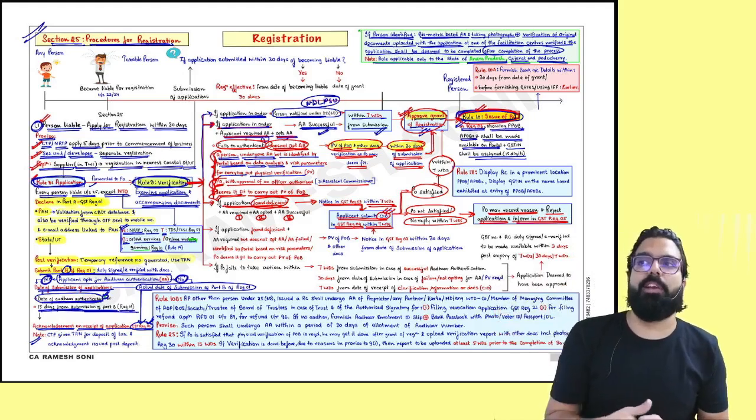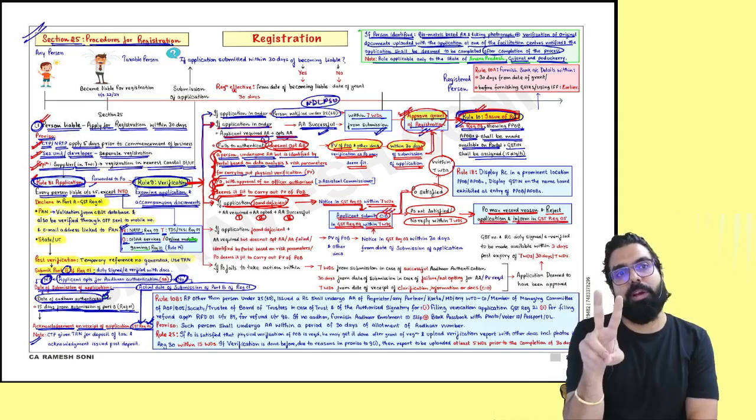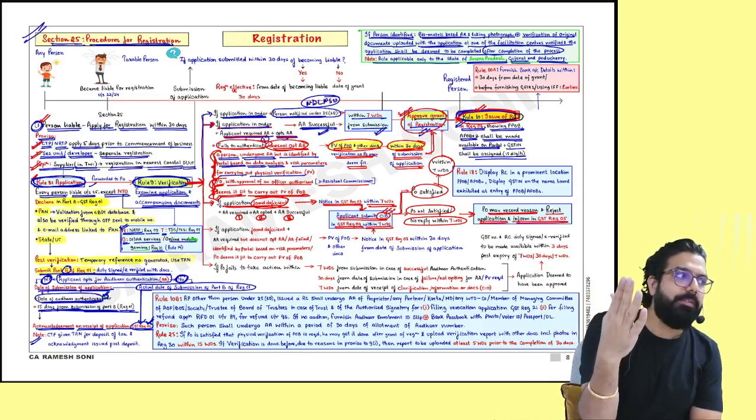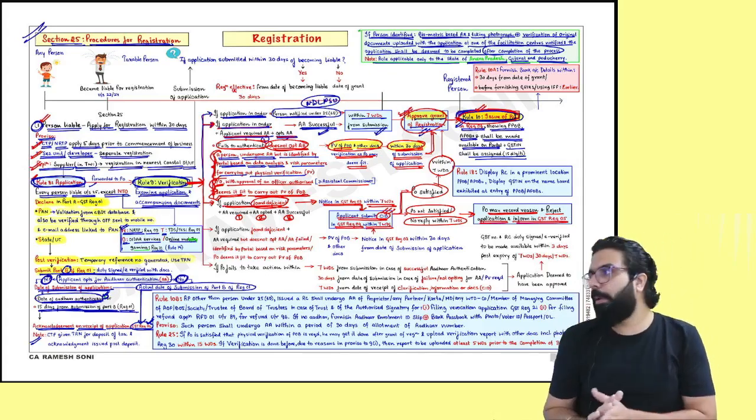Within how many days will they send you the notice? 7 working days. You should reply within how many days? 7 working days. If he likes it, he will approve. If he does not like it, reject. Is my point clear to all?